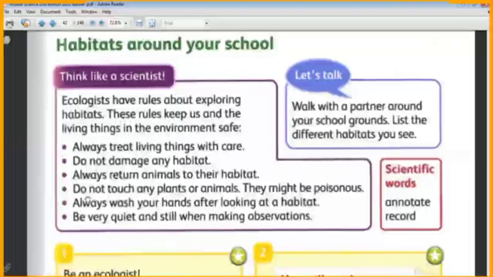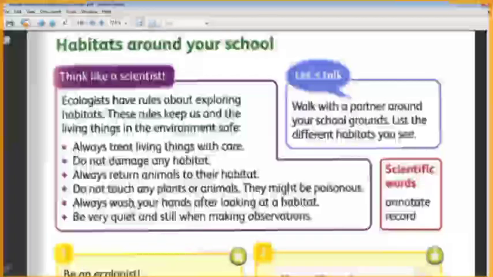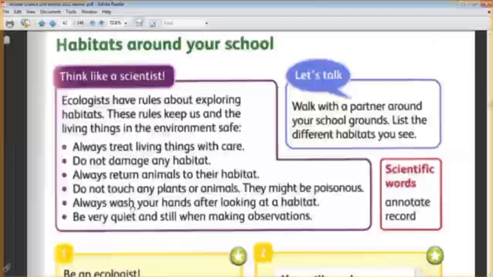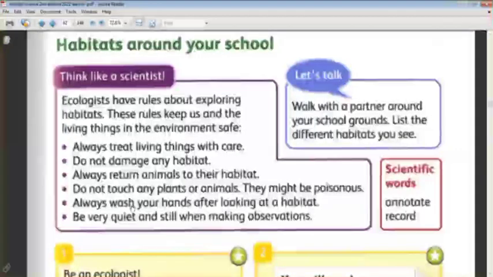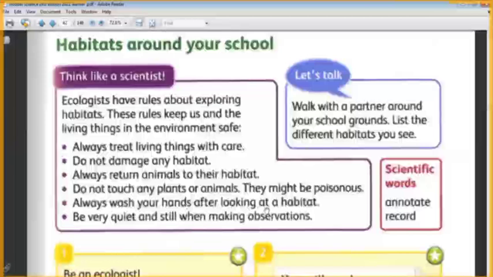The fifth one is always wash your hands after looking at a habitat. We wash our hands for our hygiene, to prevent us from catching any disease that is present in the soil or on the plant or in the animal that may make us ill. So we have to wash our hands after looking at a habitat.